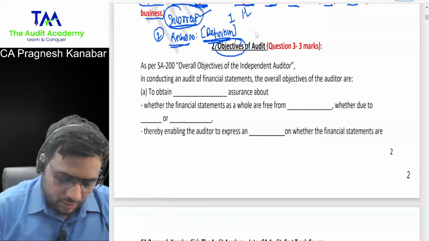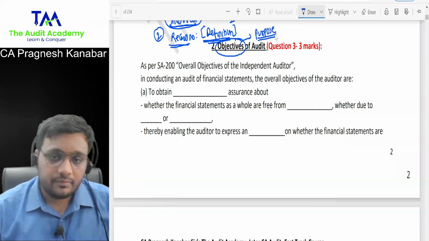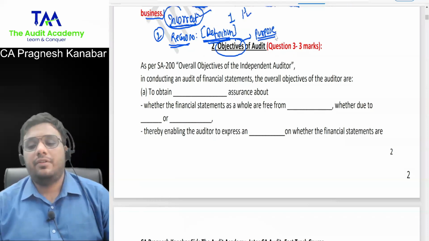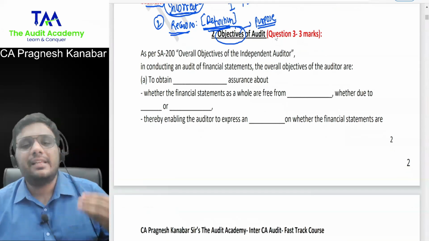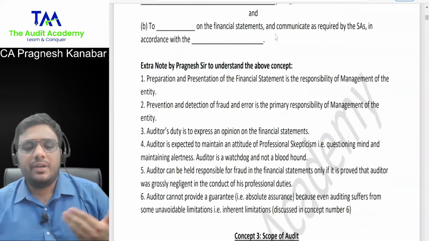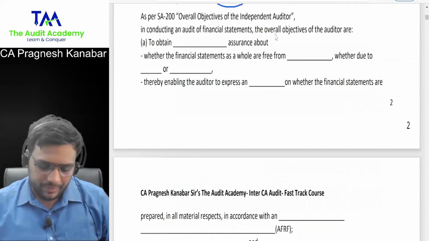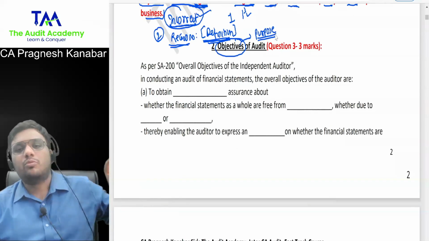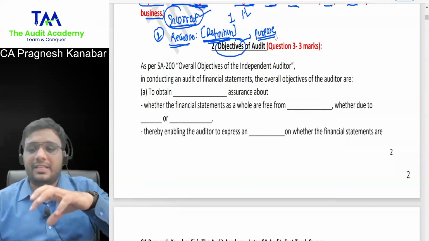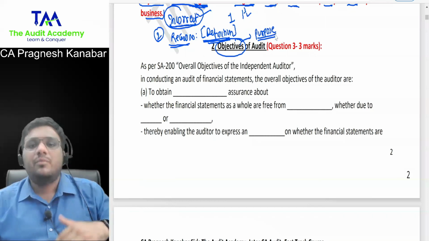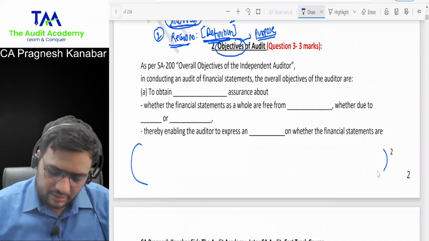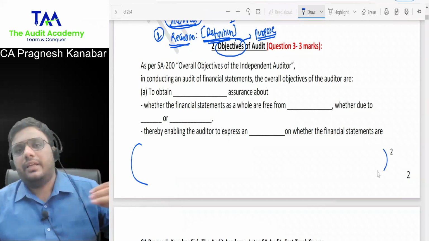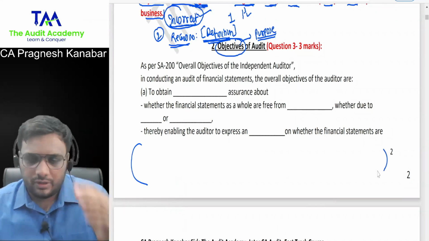objectives of audit. I told you what is the meaning of the word objective: purpose. All right. Now, everyone over here, I will be doing some presentation. Not necessary that you have to copy this. All right. But if at all you want to, you can keep one notebook along with you. Not required. I've given the space in the books itself. But if students want to voluntarily copy something, then either they can use this space, or they can copy it in some other notebook also.